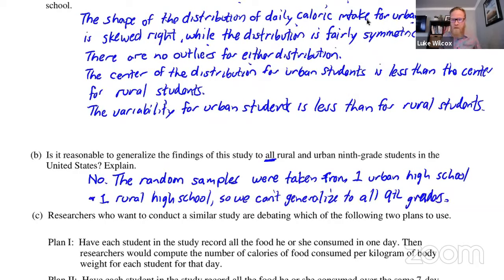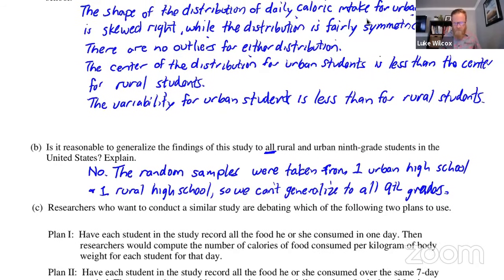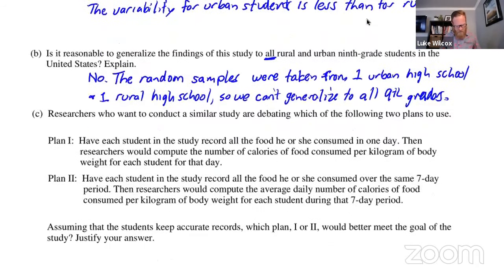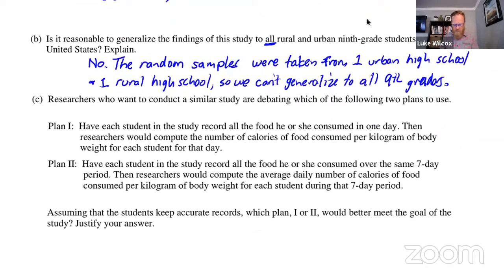Okay, so that takes care of part B, and we can move on to part C, which says, researchers who want to conduct a similar study are debating which of the following two plans to use. Plan 1, have each student in the study record all the food he or she consumed in one day. Then researchers would compute the number of calories of food consumed per kilogram of body weight for each student for that day.